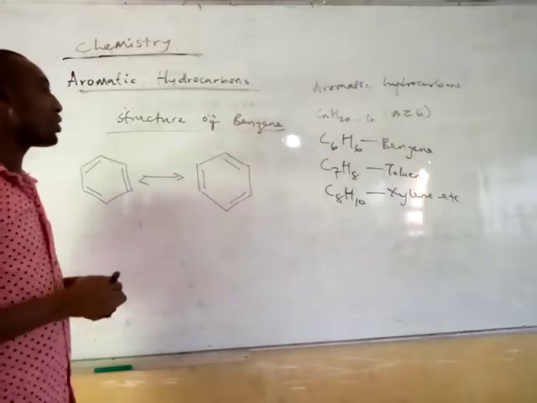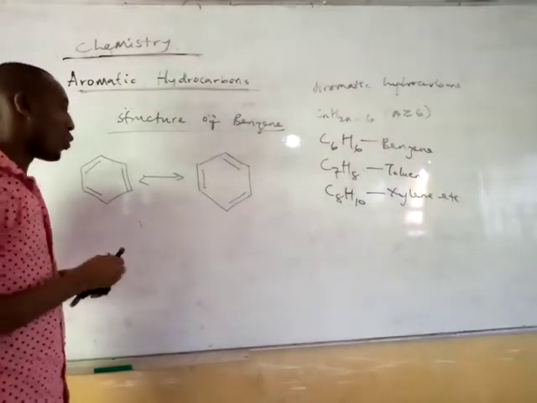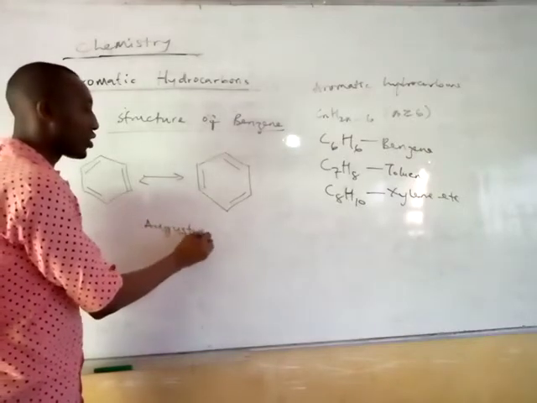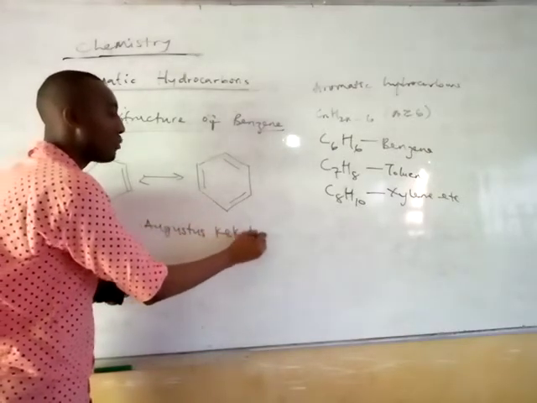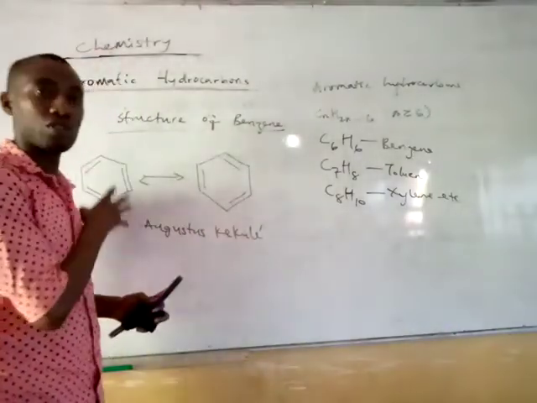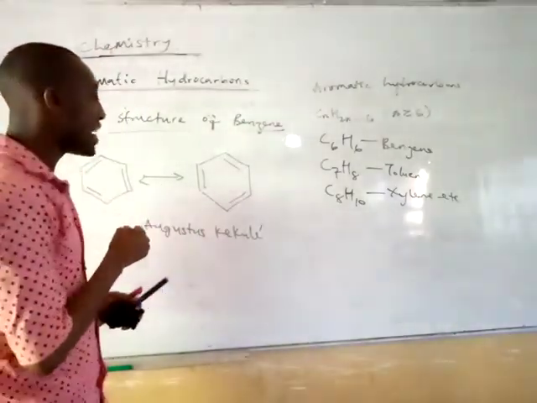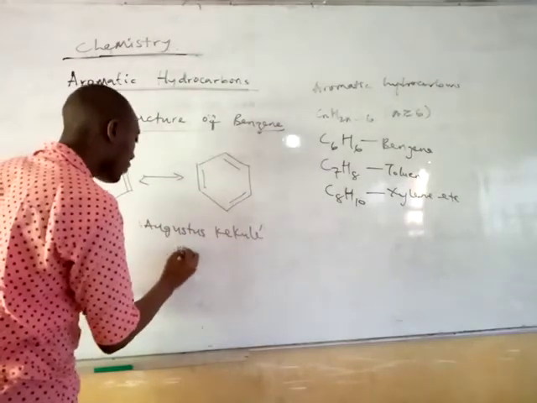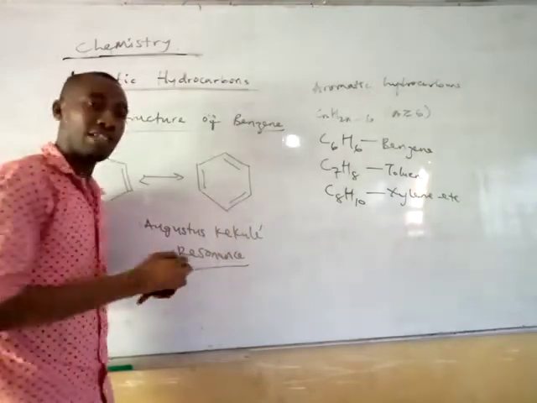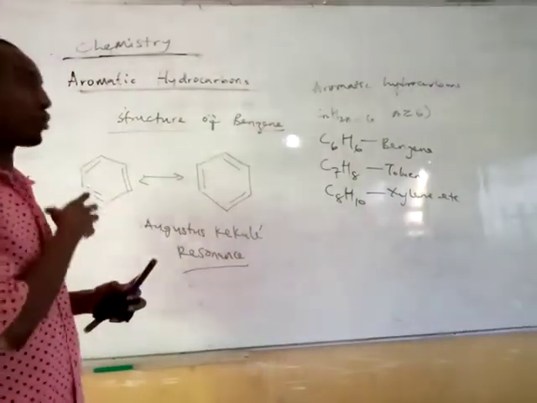I need to tell you that this structure was proposed by a man called Augustus Kekule. He used the concept of resonance in coming up with these structures.